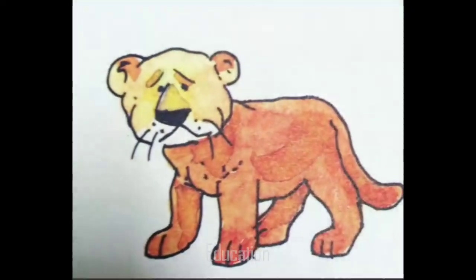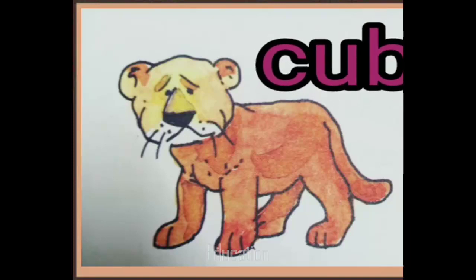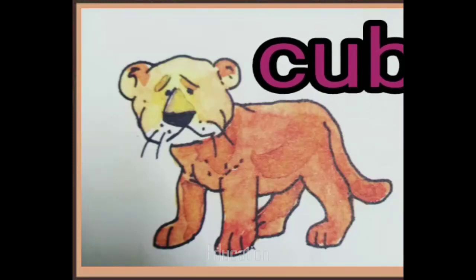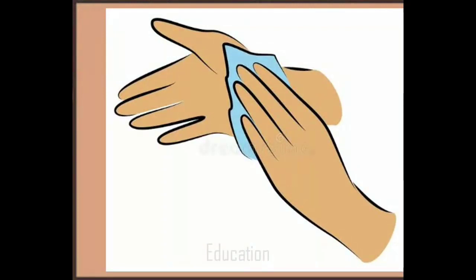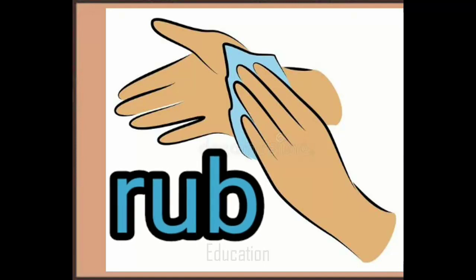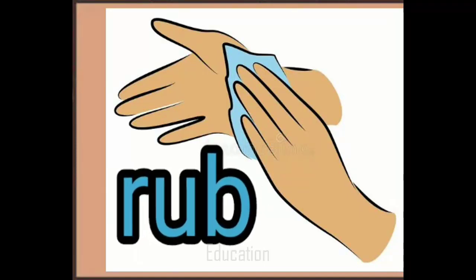Children, our next sound is U-B, up. Say aloud, U-B, up. Now look at the picture. What is this? Here you can see a baby lion. So a baby lion is called cub. C-U-B, cub. Sound it aloud, cub. Look at here. When we clean our hands with a towel or napkin, we call it rub. Rub your hands. So R-U-B, rub.